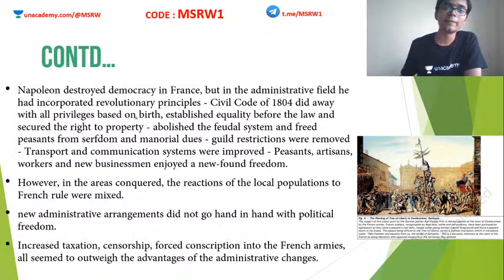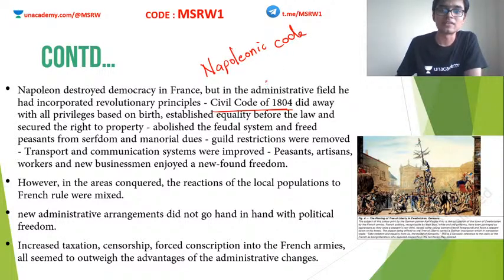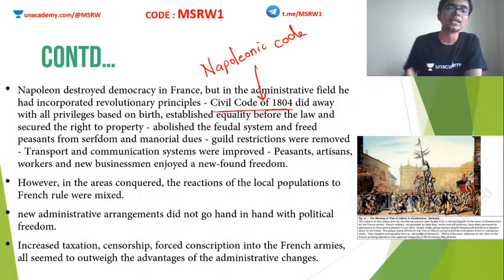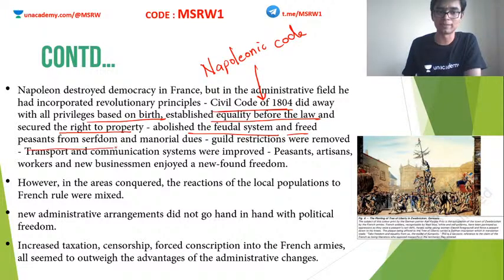For example, he made something known as the Civil Code of 1804 in France. This Civil Code is also known by a very familiar name, the Napoleonic Code. By this code, he did away with privileges of birth. He did away with inequalities in society, which means everybody was brought before the law. He secured the right to property. He abolished the feudal system and freed the peasants from serfdom and manorial dues.